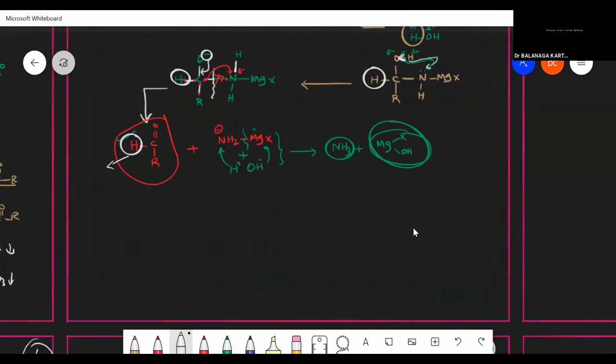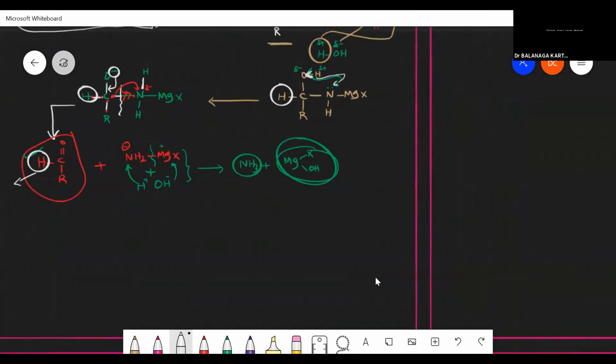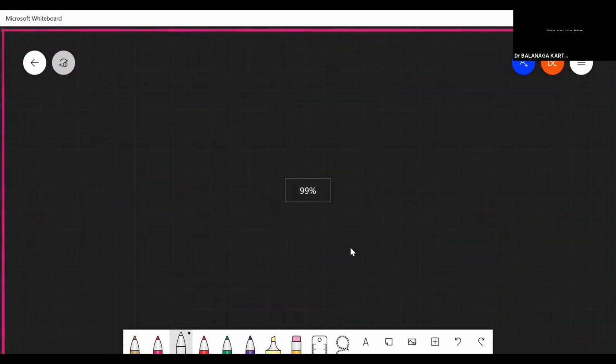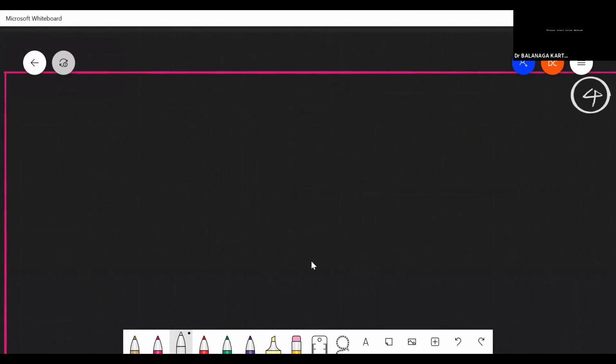And the next one is from alkynes. The last common preparation of aldehydes and ketones: hydration of an alkyne. Here for the alkyne, I have to use R, C triple bond CH.